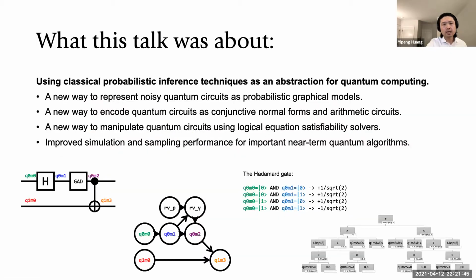So to sum up, this talk highlighted a new set of intermediate representations for quantum circuits and how that enables new types of queries.